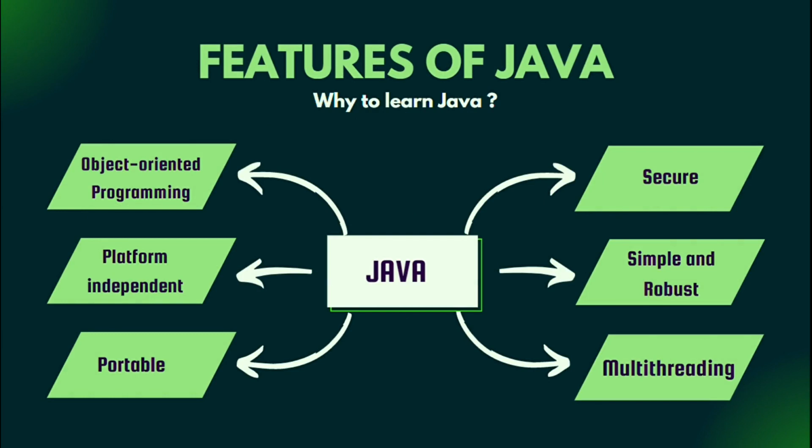There are a lot of programming languages available right now, but why learn Java? What are the features of Java? The first feature of Java is object-oriented programming. Object-oriented programming is an approach or style of programming to solve real-world problems by creating classes and objects. The second feature of Java is platform independence. Platform independent means that any operating system can run the Java compiled code or bytecode.